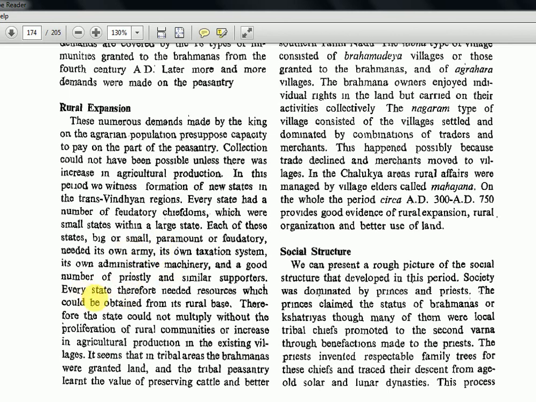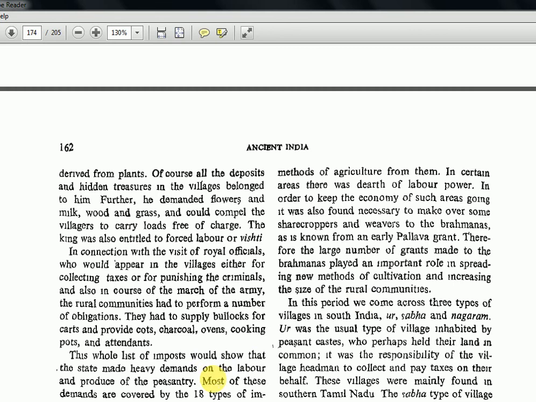Every state therefore needed resources which could be obtained from its rural base. Therefore, the state could not multiply without the proliferation of rural communities or increase in agriculture production in the existing villages. It seems that in tribal areas, the Brahmanas were granted land, and the tribal peasantry learned the value of preserving cattle and better methods of agriculture from them. So again, rural expansion was very much important for any kingdom to sustain. That is the full story. Don't worry, this much lines are written. The line gist is that only.